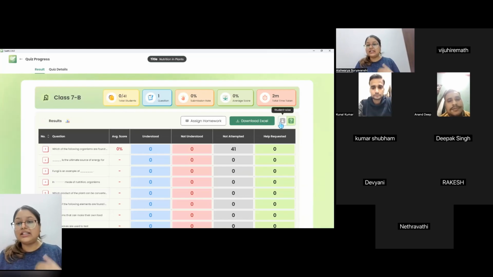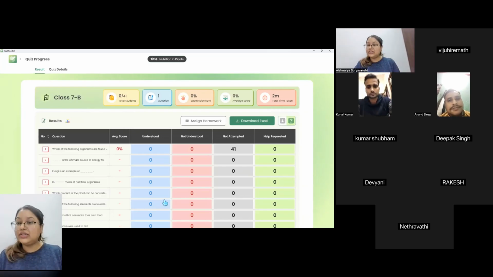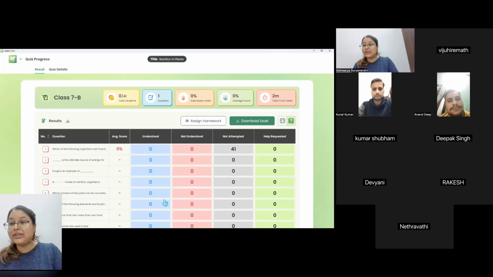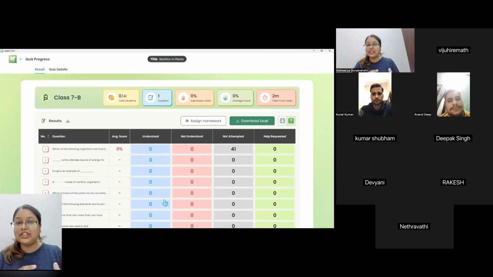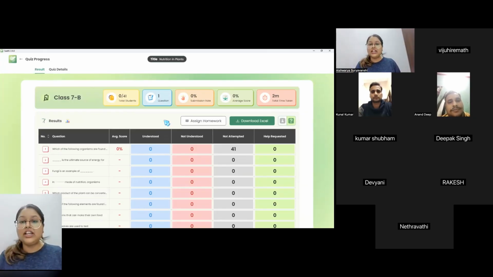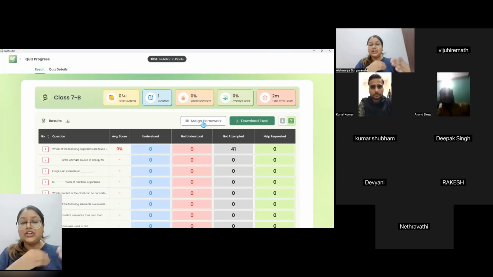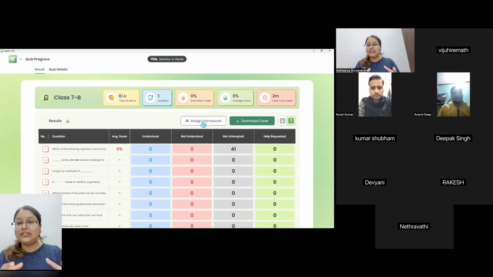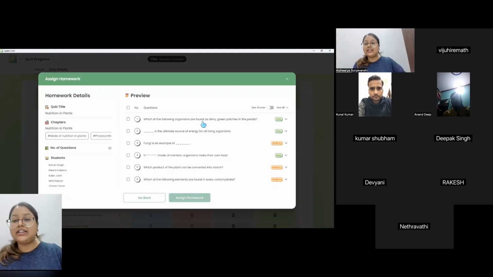So the report itself gives you an overview: what is the learning outcome, who are the students you need to focus on, and what are the topics you have to focus on. So it's like a combination of both. So now you know that there are a couple of students who need more support, a couple of concepts that need more revision. So when you see that report, you will also get an option that says assign homework. So you're closing that loop. You're taking an assessment, you're able to get the feedback out of that data, and what is the next step? You're able to take an action on that.